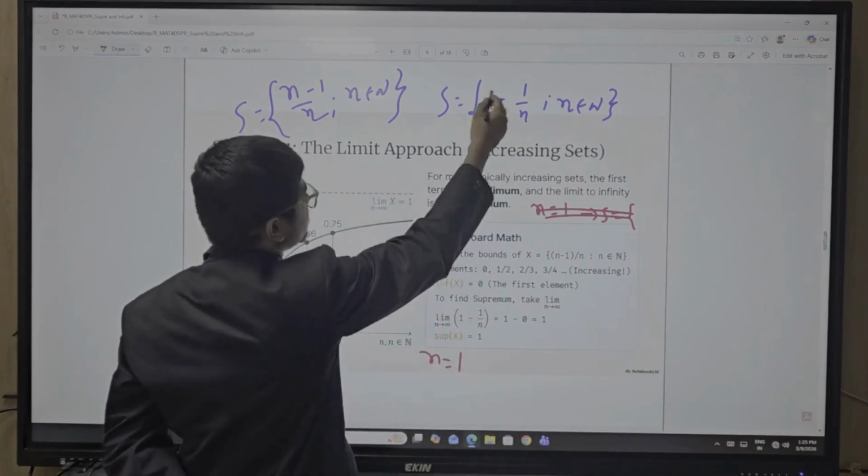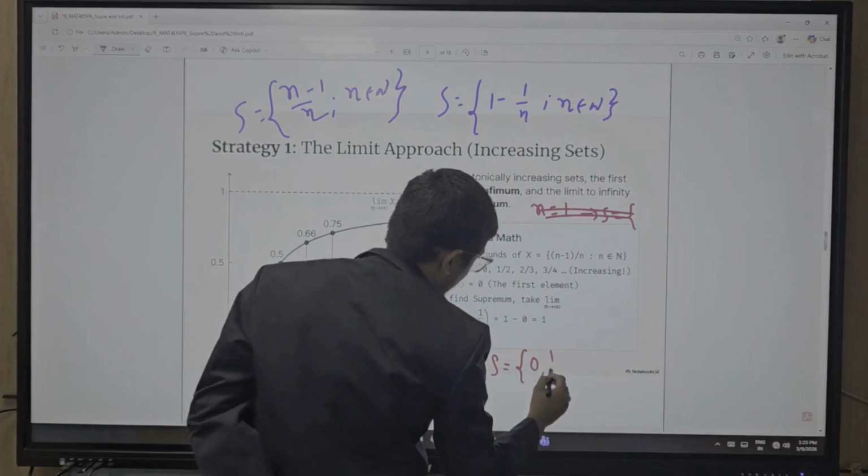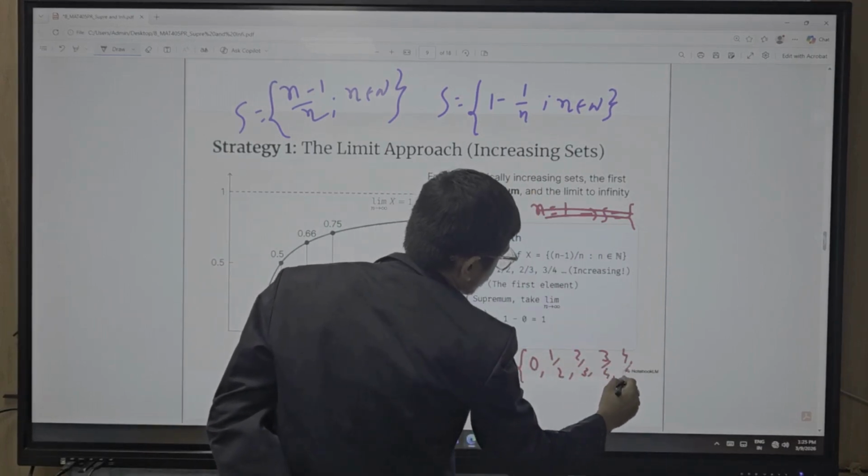Put n equal to 1 here. You get the set 0, 1 by 2, 2 by 3, 3 by 4, 4 by 5, and so on.